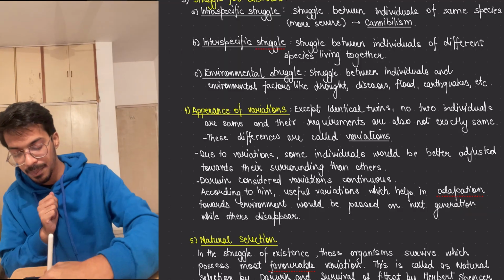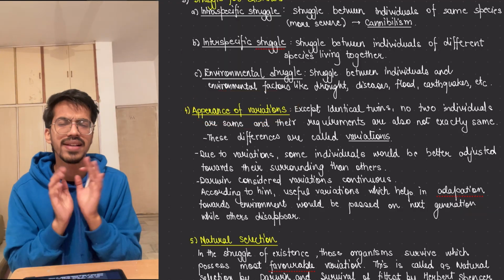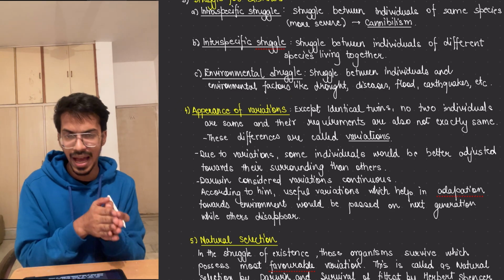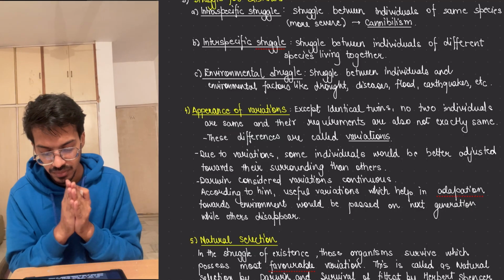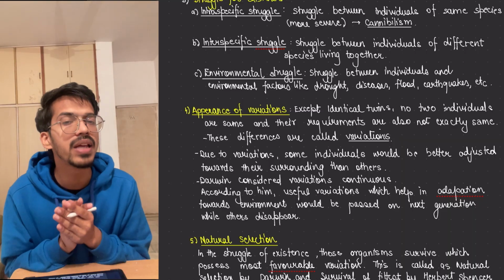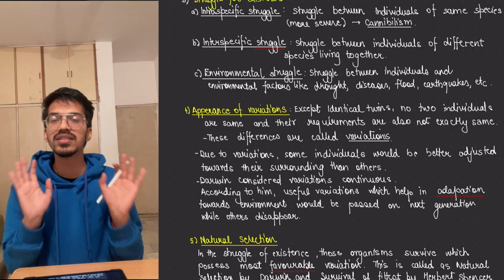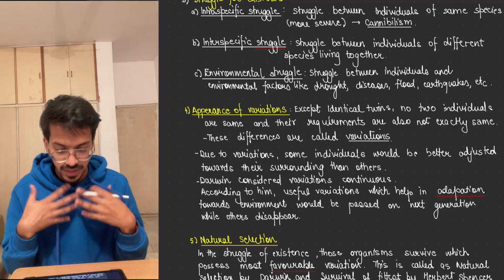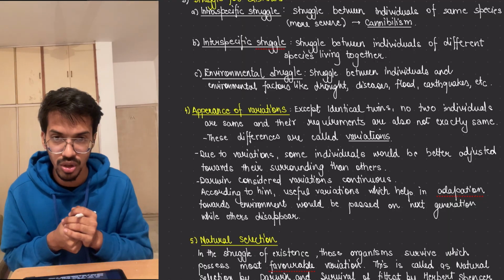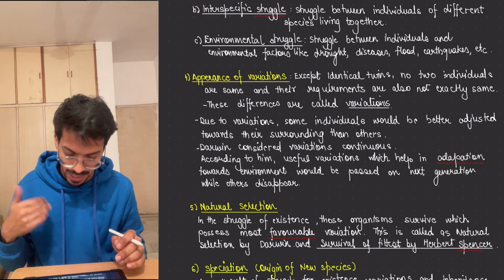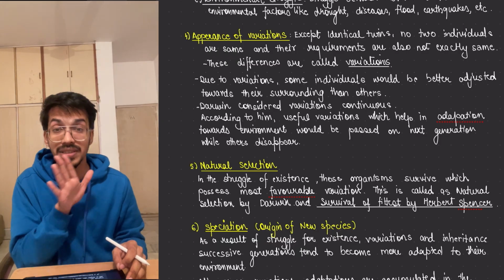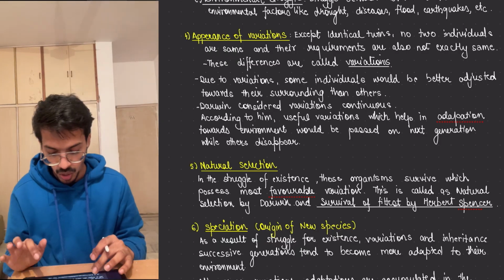Okay, then the appearance of the variations. Except for identical twins, no two individuals can have similar features and genes. Those differences are called variations present in one another. Certain variations help the individual adjust much better in these situations, and these adaptable traits might propagate to the next generation also. Sometimes the non-useful variations also go to the next generation, but Darwin didn't really believe it. He believed that only the good things go.